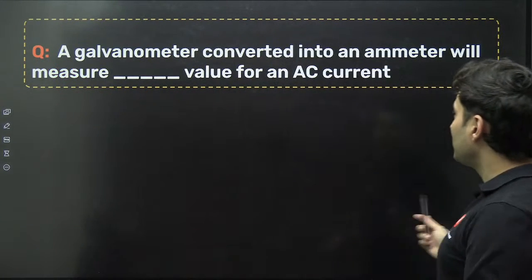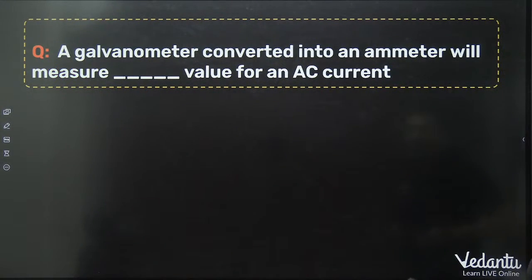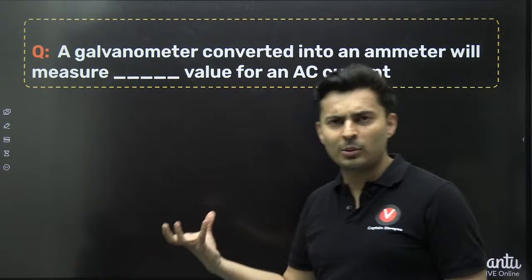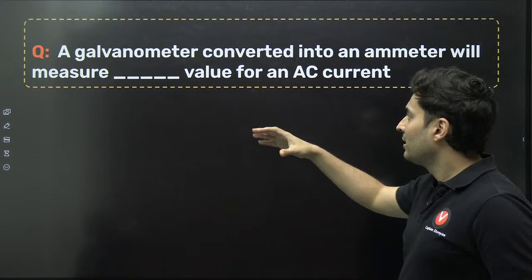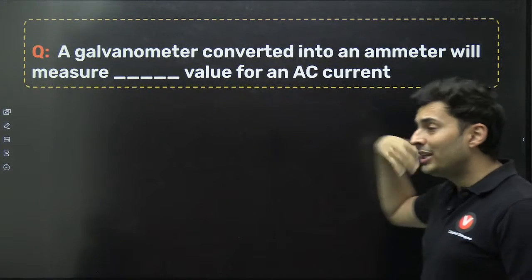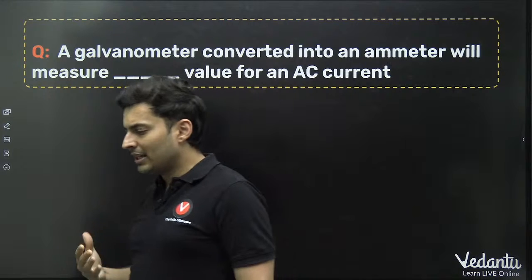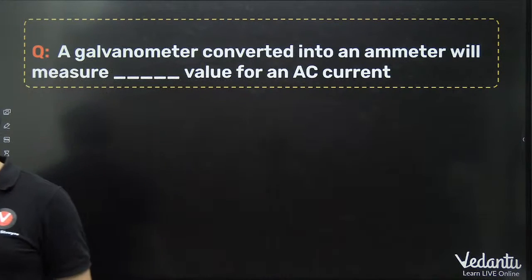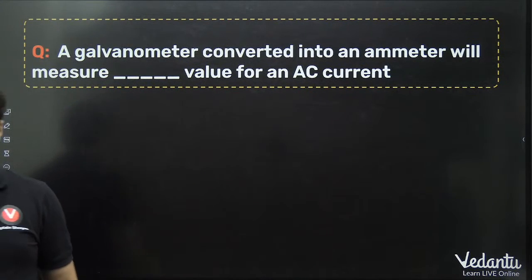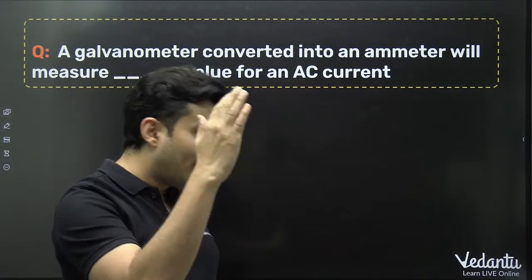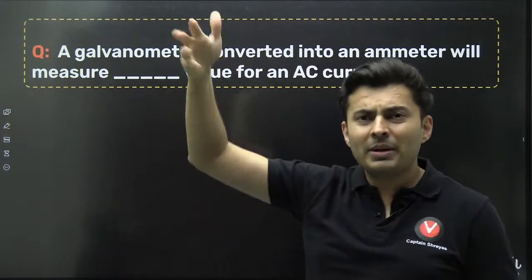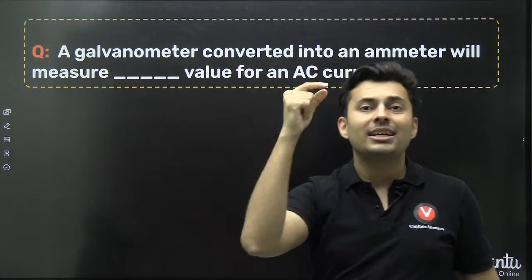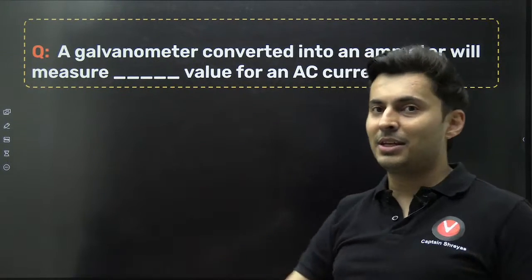Moving on to the next question on your screen. The galvanometer which is converted into ammeter. Obviously, you can convert a galvanometer into ammeter. And if it is used to measure AC current, which value will it measure? Remember, there are many things about AC. One is your RMS, one is your maximum or amplitude, then peak to peak. Then you also have average. So many parameters are there. So which exact parameter does it measure?